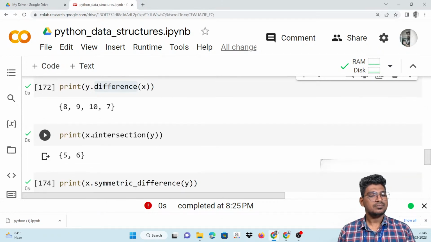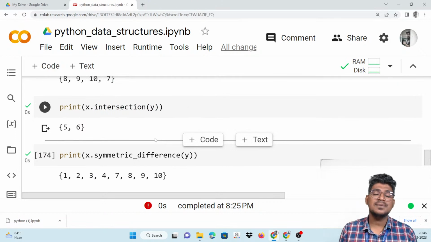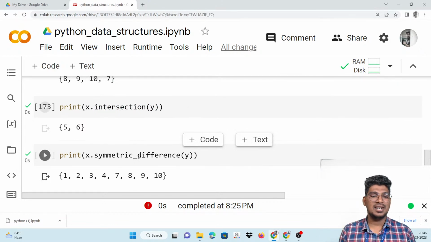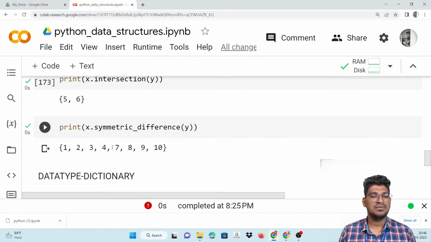Okay, then x dot intersection will display the common values, and symmetric difference. What is symmetric difference? Apart from the common values, the remaining will be displayed. That you can see here. So 5 and 6 are common to both. The remaining values will be displayed. You can see here, the 5 and 6 will not be displayed; the remaining values will be displayed. That you can understand.